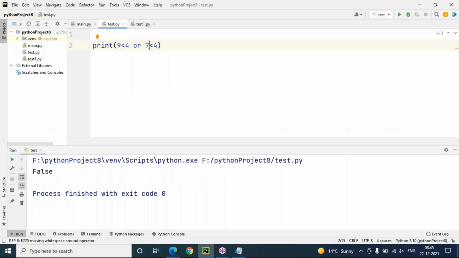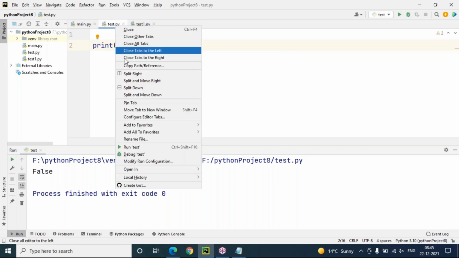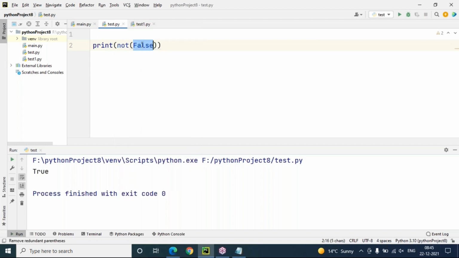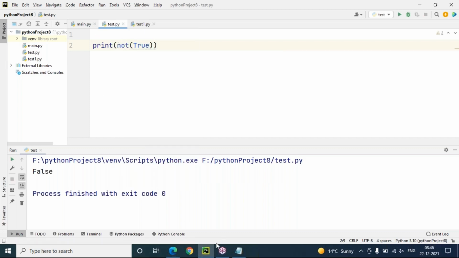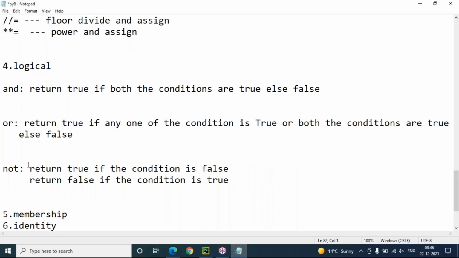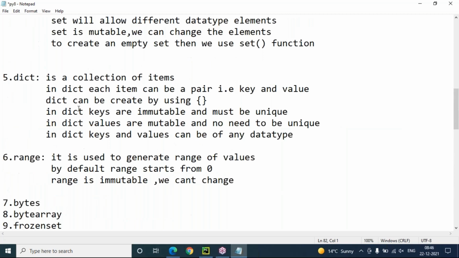So let's check it out here. Suppose here I'm taking 1 less than 4. It's exactly true. But not 1 less than 4 means what? I'm using not, so it means false. Simply what I'm saying: not false means true only. Not true means false only. If the condition is true, then it returns false. If the condition is false, then it returns true only. Opposite. These are all very common operators.